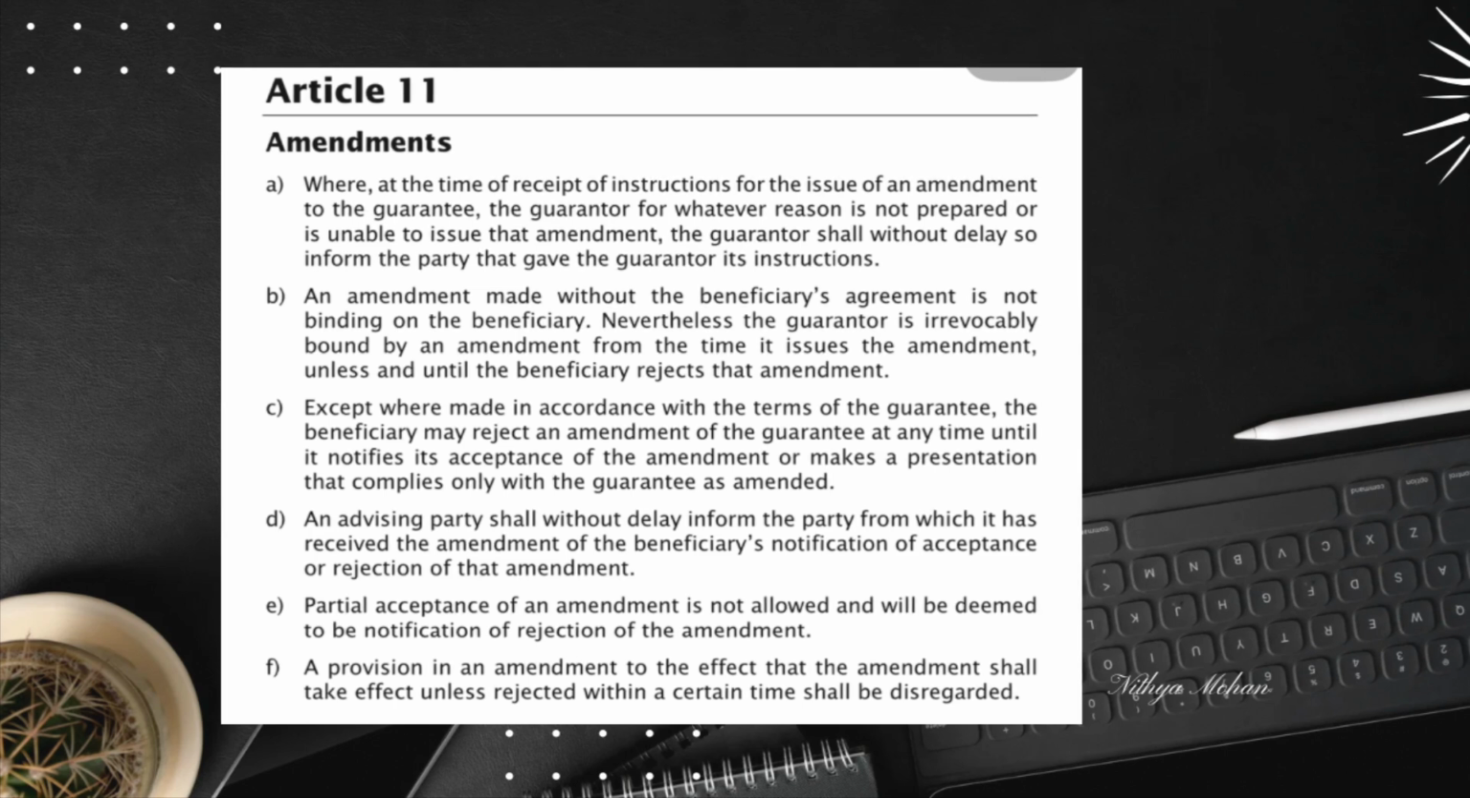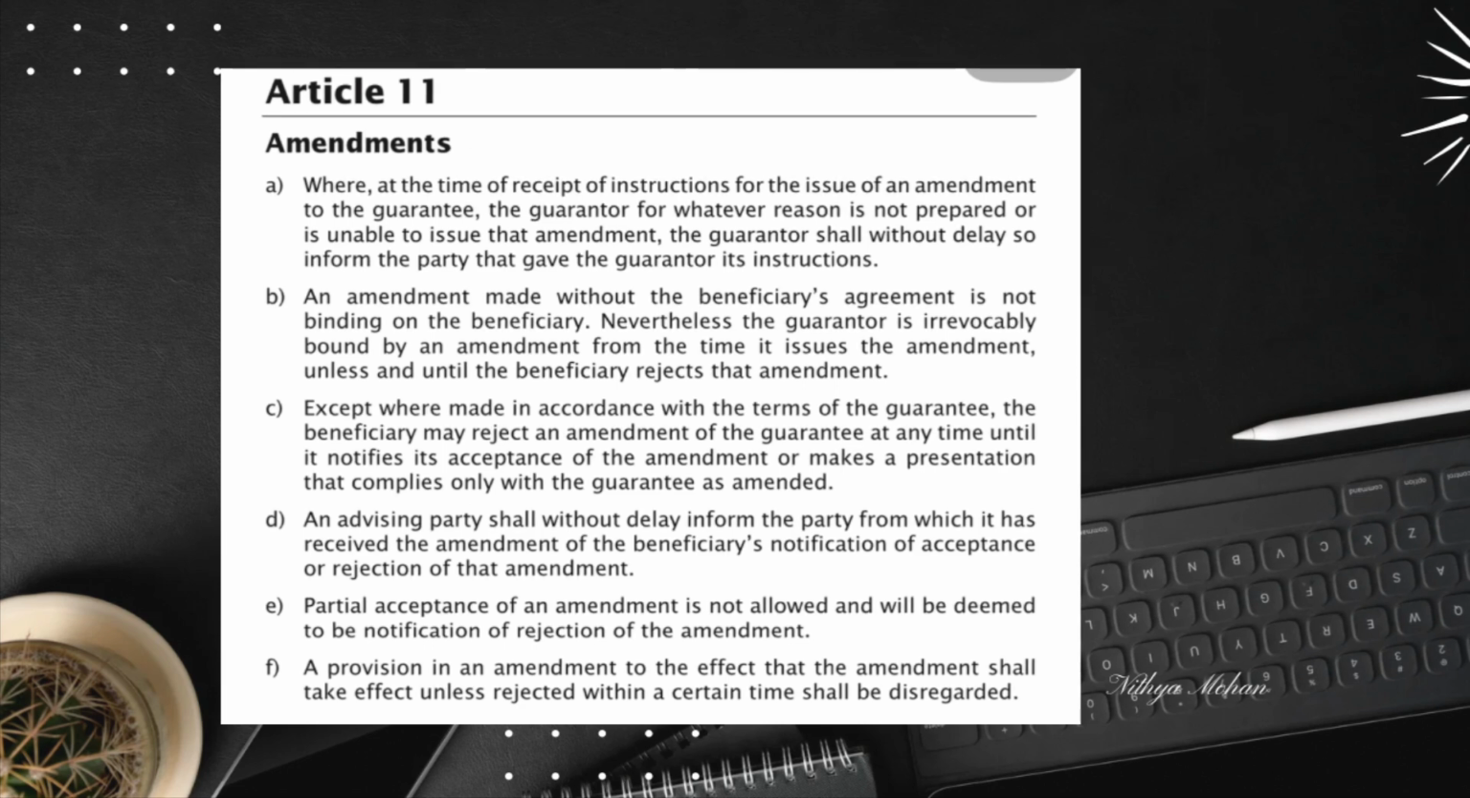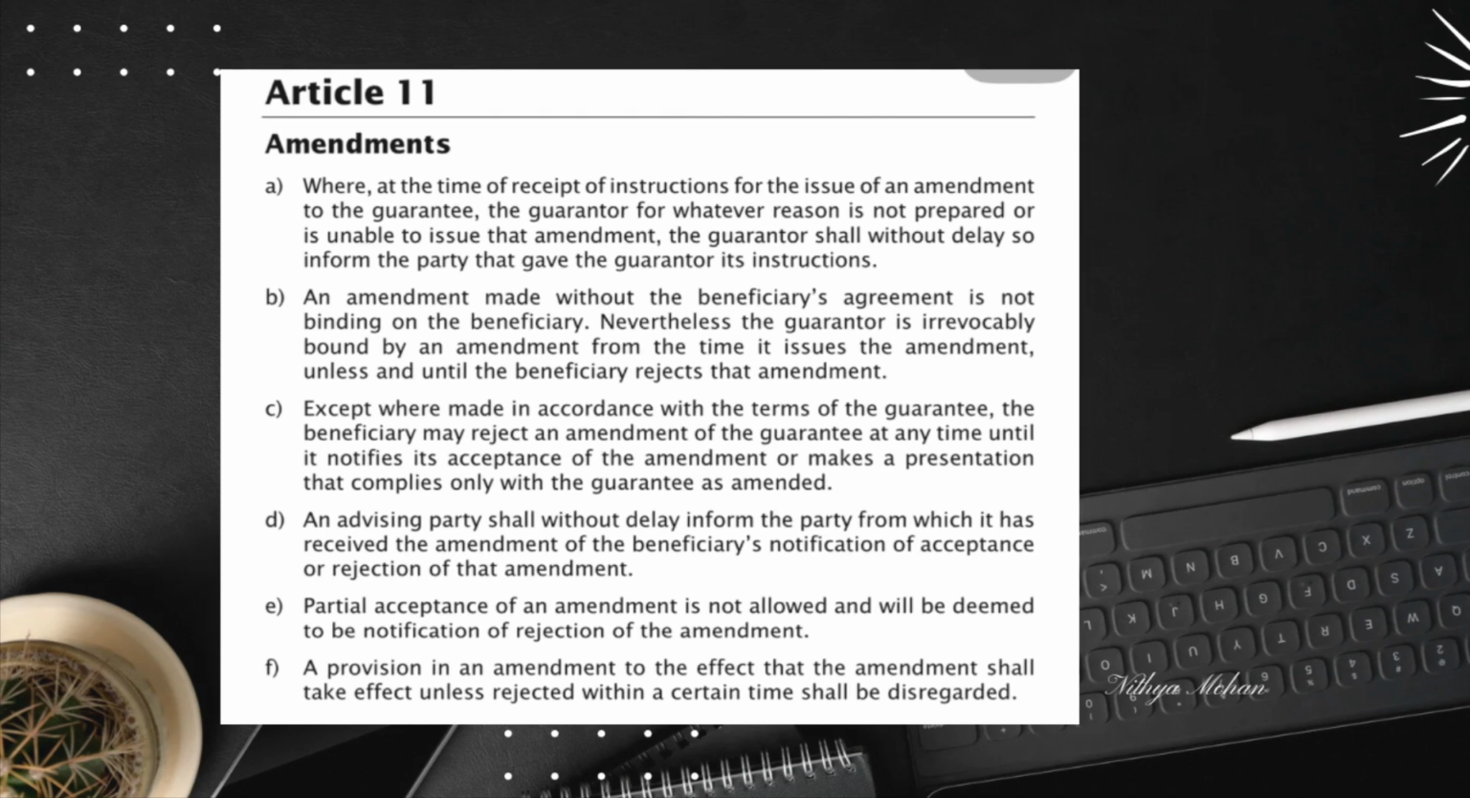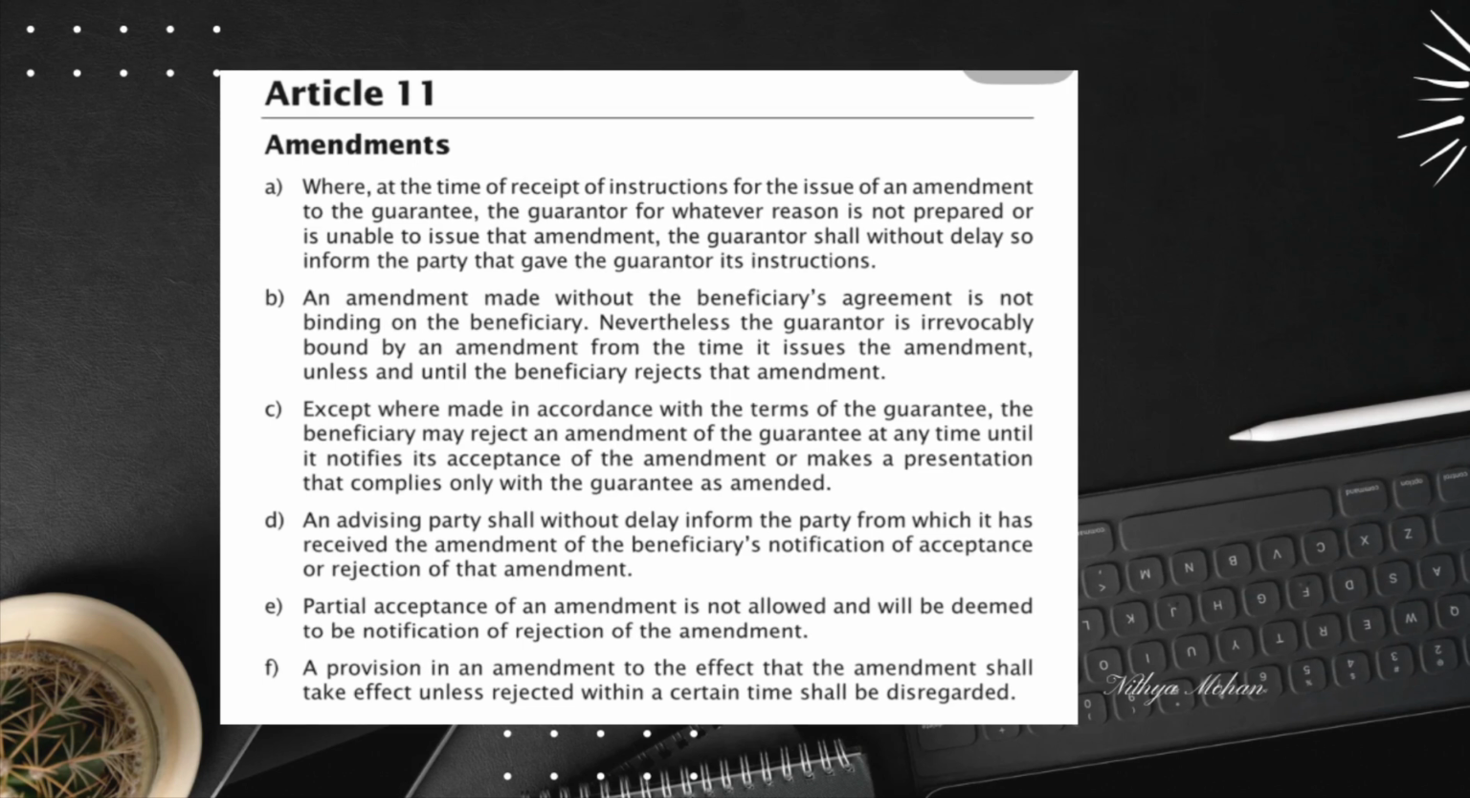Always remember, clarity and agreement among all parties are essential in trade finance. In summary, amending a demand guarantee under URDG 758 requires careful coordination between the guarantor, applicant, beneficiary and advising banks. By following these guidelines, you can ensure that amendments are handled effectively and fairly.